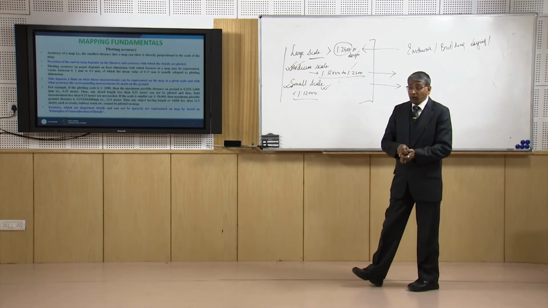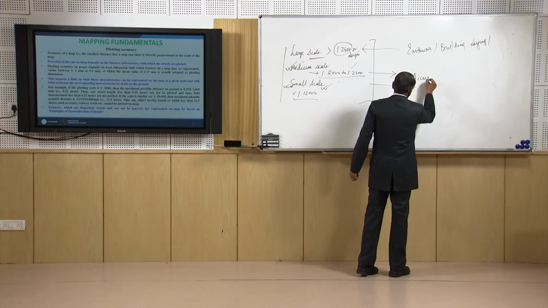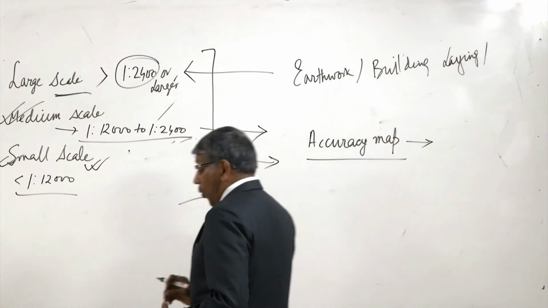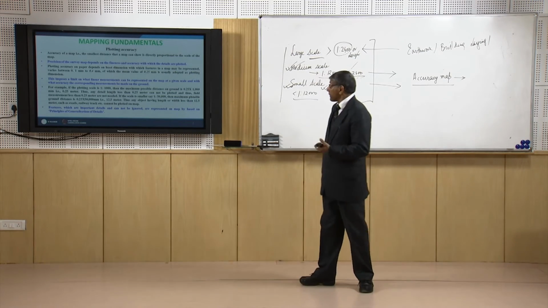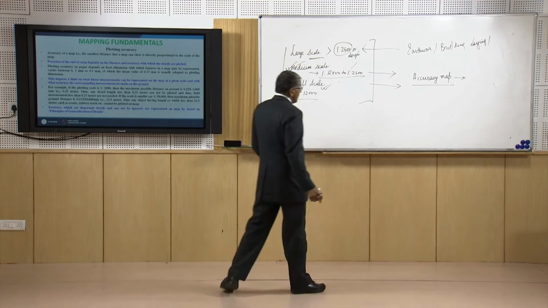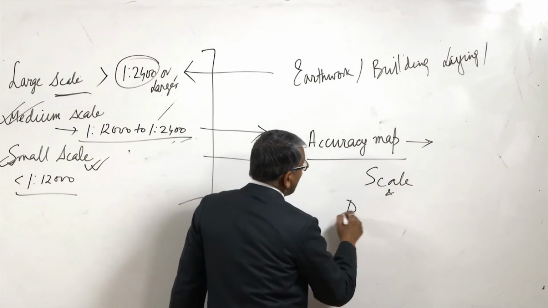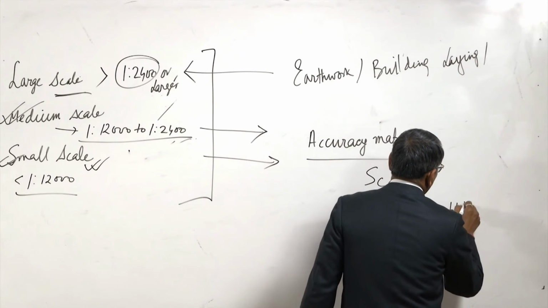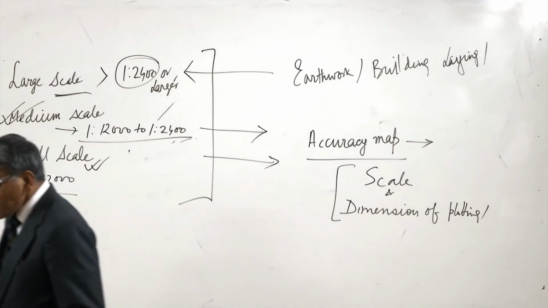And then another important point about the map is the accuracy. As I have told you, what is the accuracy of the map? Actually, the accuracy of a map depends on the dimension of plotting or drafting, and also on the scale. So the scale and the dimension of plotting or graphics, these two provide the accuracy of the map.